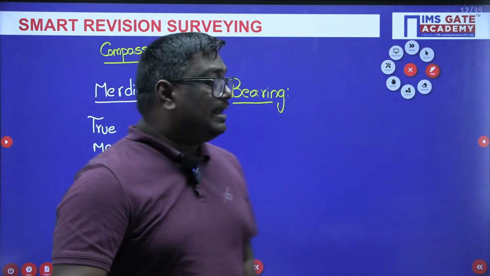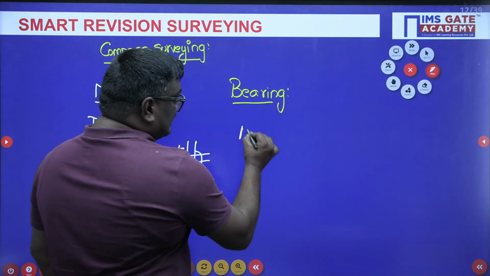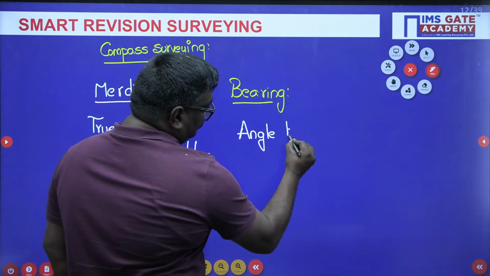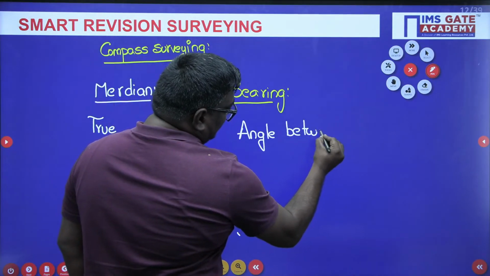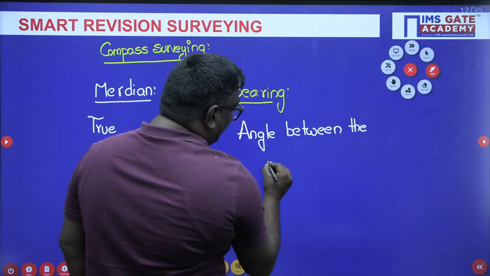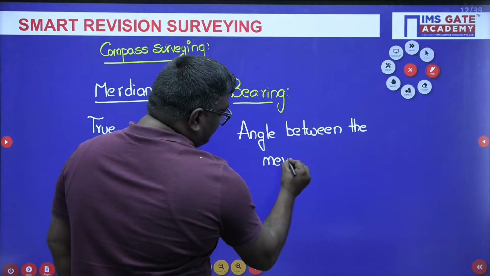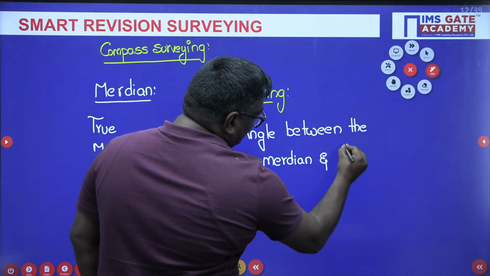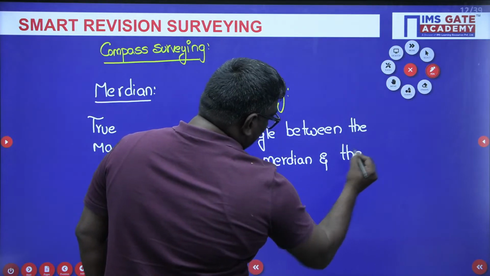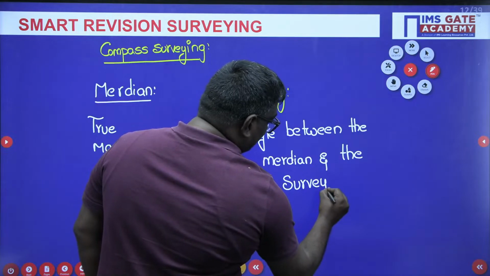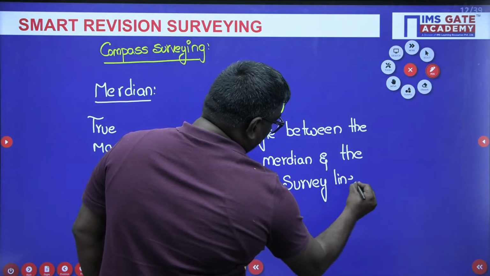The angle between the meridian and the survey line is nothing but bearing.